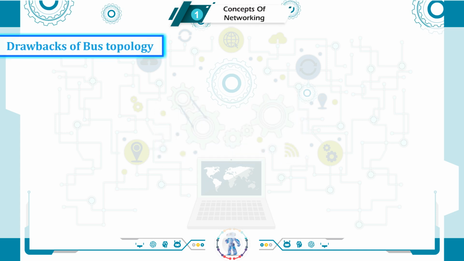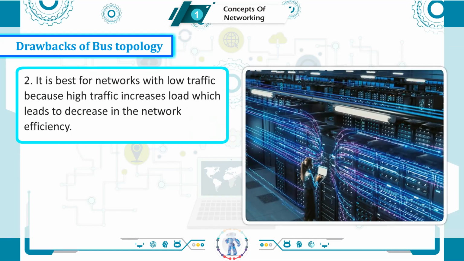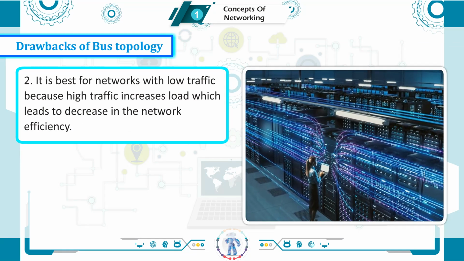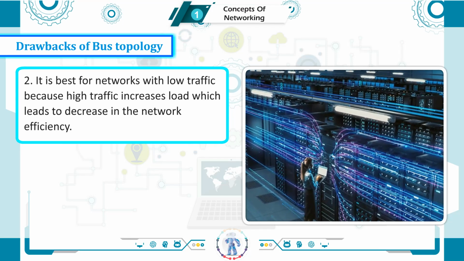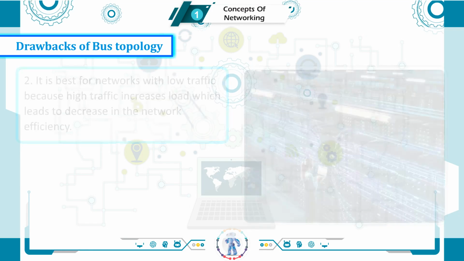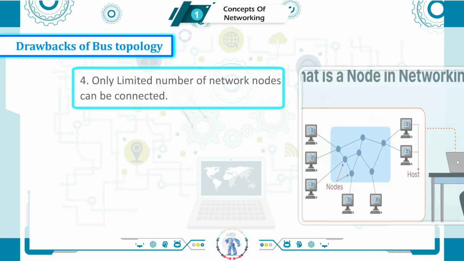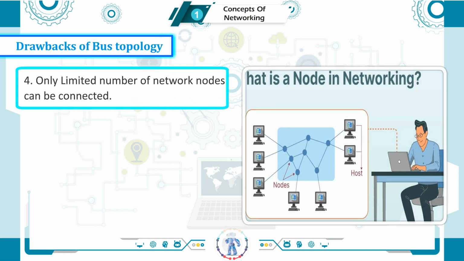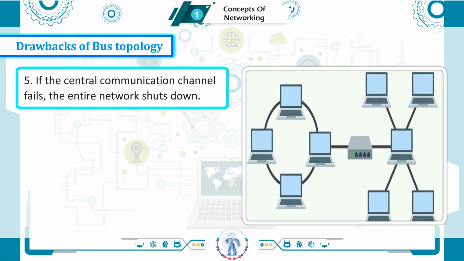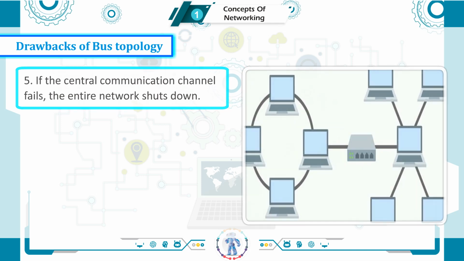Drawbacks of bus topology. 1. Difficult to add new nodes. 2. It is best for networks with low traffic because high traffic increases load, which leads to decrease in the network efficiency. 3. The length of the cable used is limited. 4. Only limited number of network nodes can be connected. 5. If the central communication channel fails, the entire network shuts down.